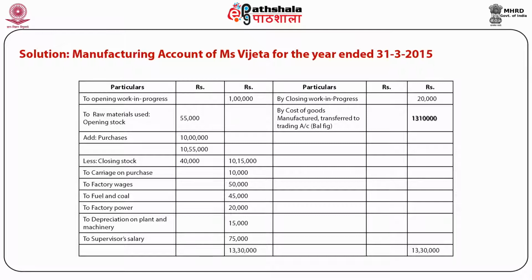It makes clear that when we have to prepare manufacturing account for a manufacturing concern, the costs which are related with the manufacturing of that product are shown on the debit side, and the balancing figure is called cost of goods manufactured, and it is transferred to trading account.